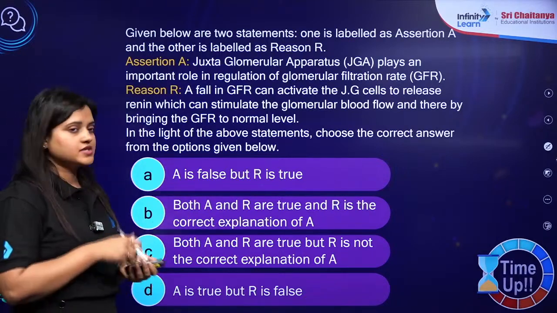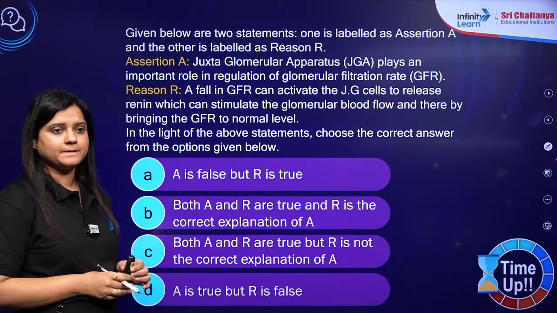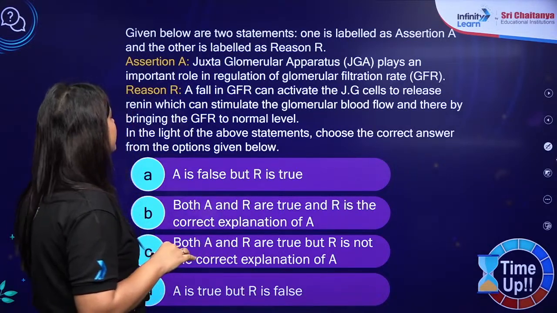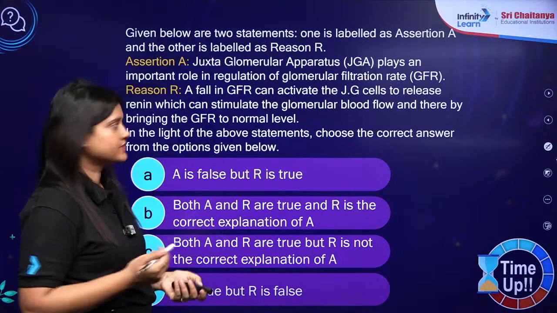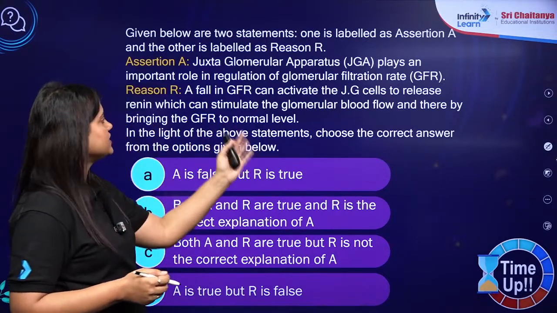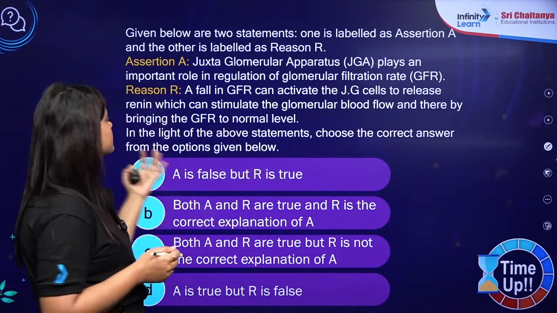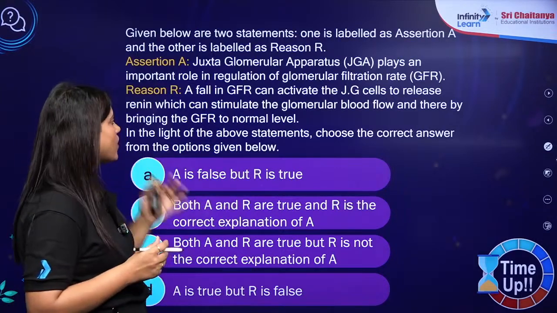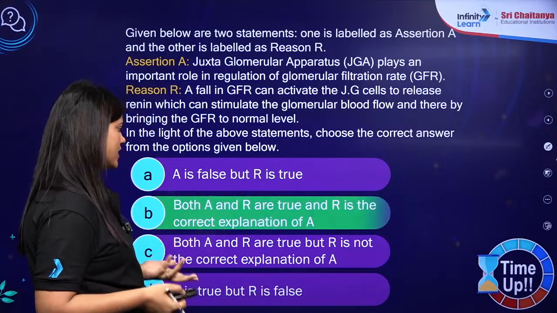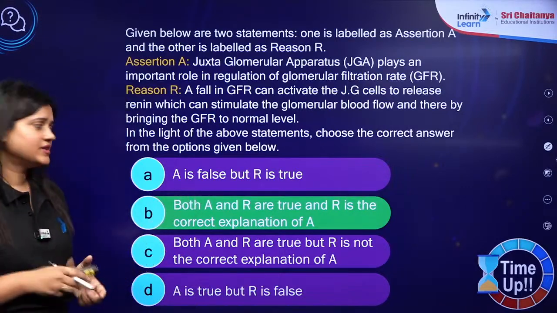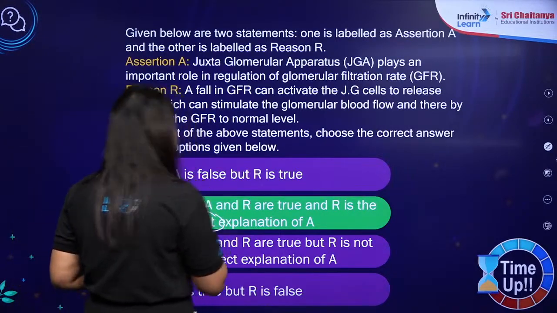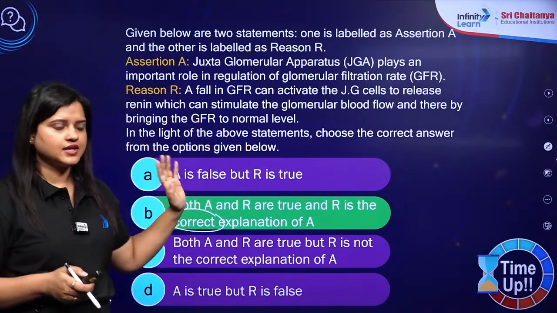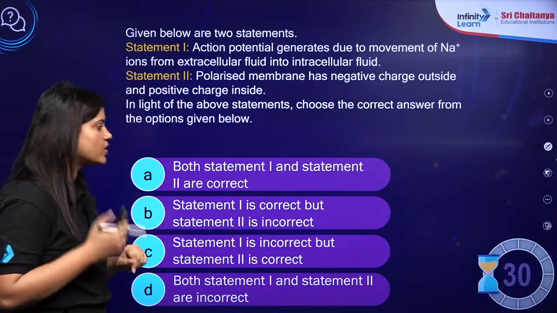One more assertion and reason question. Juxtaglomerular apparatus play an important role in regulation of GFR? Yes. Fall in GFR can activate the JG cells to release renin, which can stimulate glomerular blood flow and thereby bringing the GFR to the normal level. So yeah, both are correct and even the correct explanation of assertion. This is how JGA will regulate the kidney function. सही है, दोनों सही है, correct explanation है, very good, no confusion.